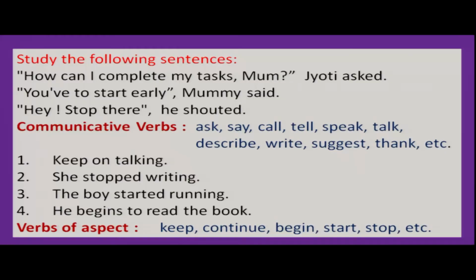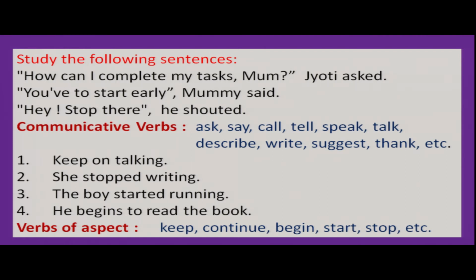So, let us study some more examples. How can I complete my tasks, mom? Jyoti asked. You have to start early, mommy said. Hey, stop there, he shouted. So now you see in the first sentence, Jyoti asked: ask, then say, call, tell, speak, talk, describe, write, suggest, thank. These are called communicative verbs. When people talk to each other, they can use these types of verbs. That's why these verbs are called communicative verbs. He asked, he said, he called him, he told, like this, right?